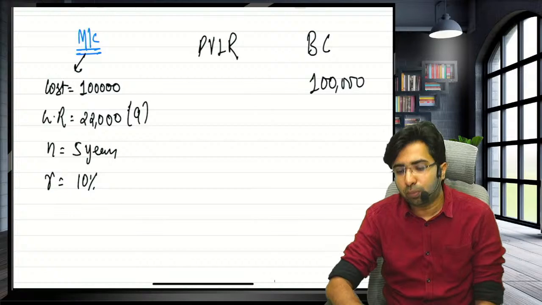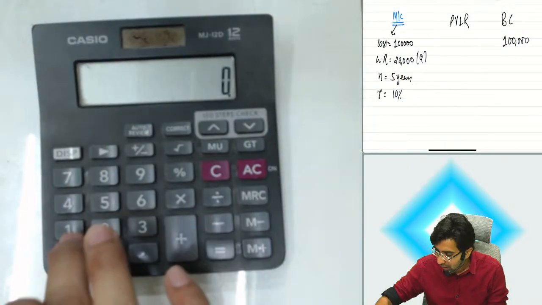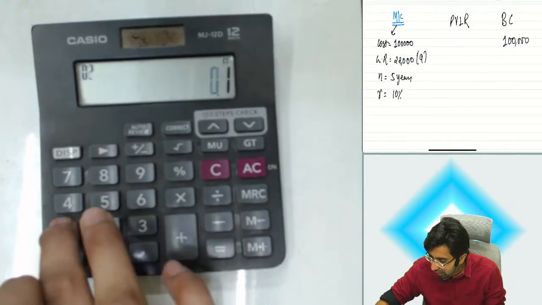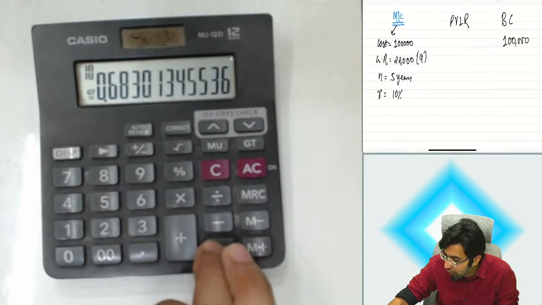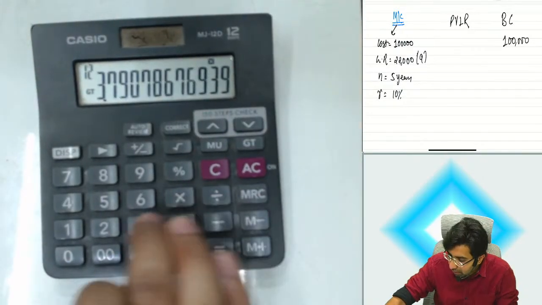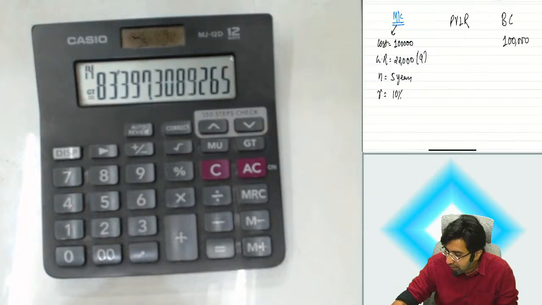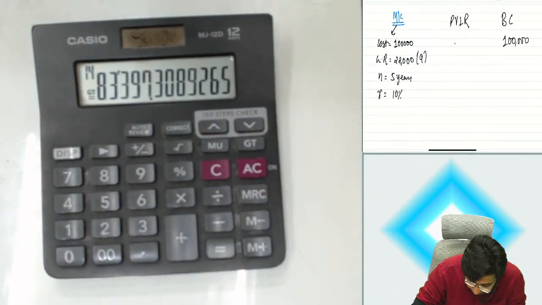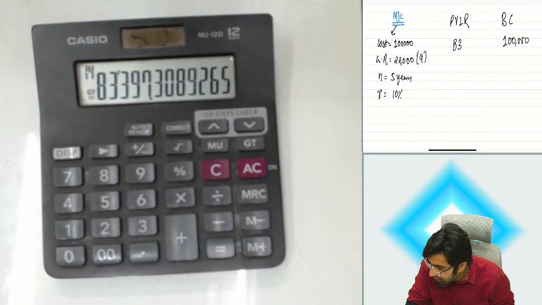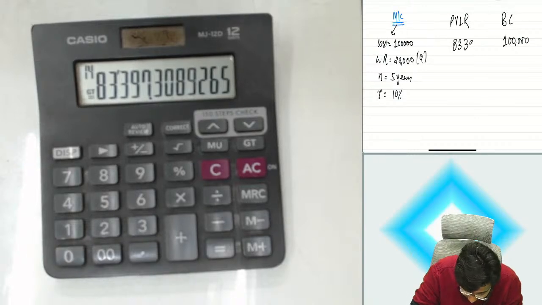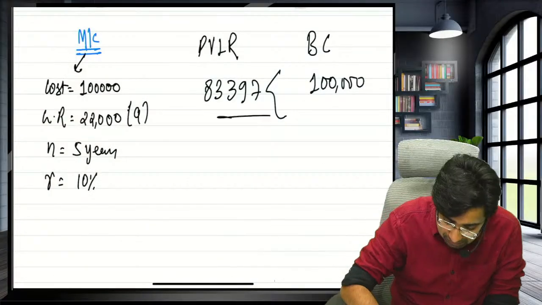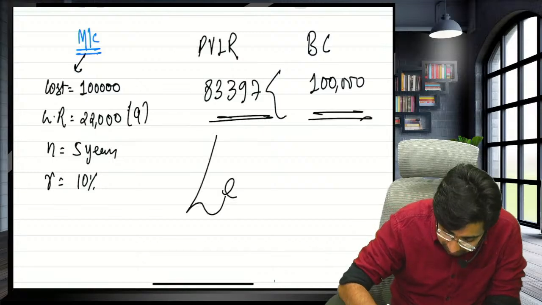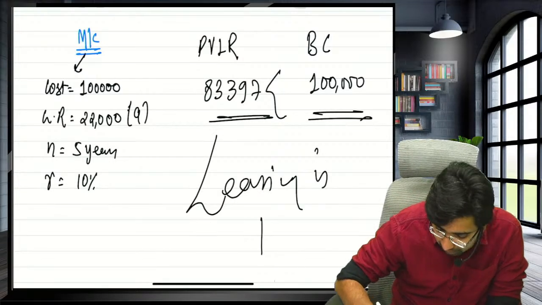Let's calculate annuity to present value: 1 minus 1 over (1 + R/100) raised to the power of how many times? 5 times, 1, 2, 3, 4, 5, divided by R, multiplied by the annuity of 22,000 rupees. Guys, you will get 83,397. Since my present value of lease rental is less, I will say leasing is preferred.